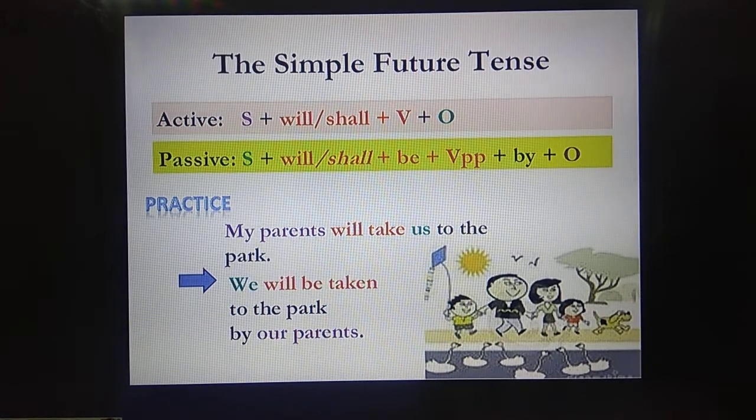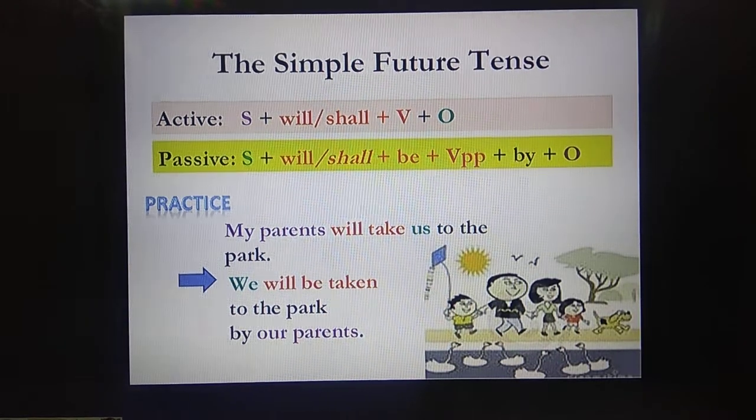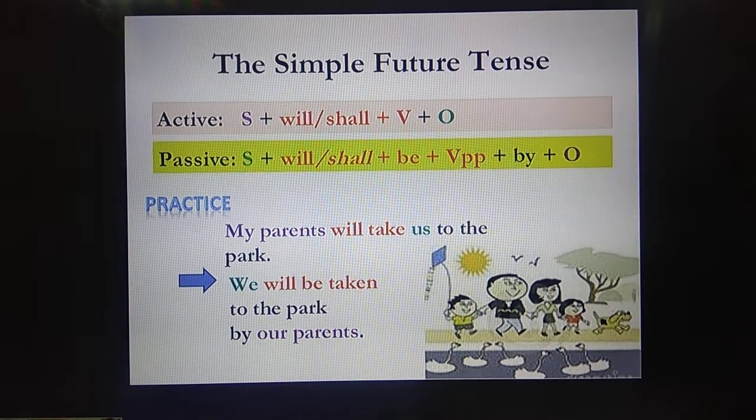Again the same example. So as I told you, you can see here for active voice, it is subject plus will or shall plus verb plus object, and for passive voice, the subject plus will or shall. So the object will become the subject here, plus will or shall plus be, plus the verb form, past participle. PP means the verb V3 form, that is past participle, plus by plus the agent.